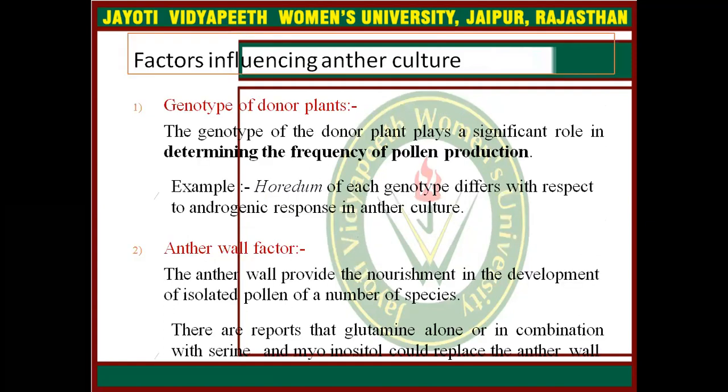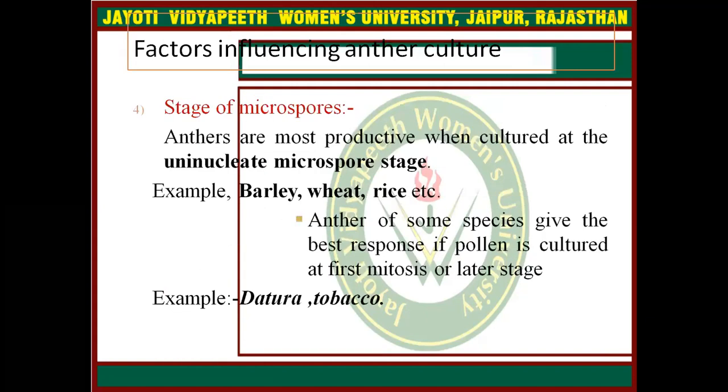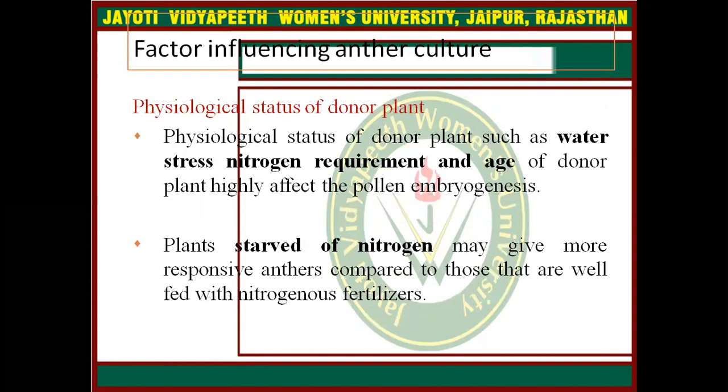Factors which can influence anther culture: first is the genotype of the donor plant, anther wall factor, and culture medium, obviously, and the stage of microspore. The effect of temperature is also a factor which can influence anther culture. Temperature enhances the induction frequency of microspore androgenesis, and the physiological status of the donor plant is also important.